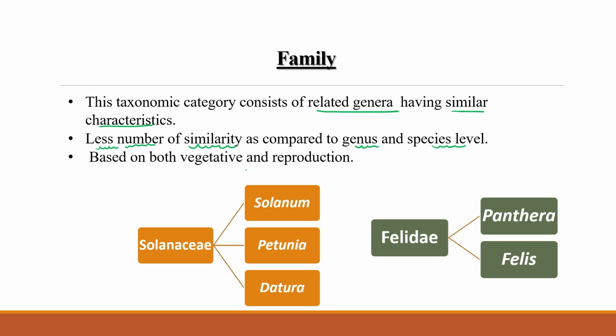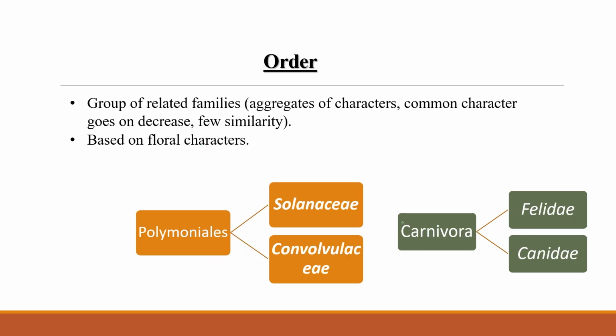We can put different organisms in one category on the basis of their vegetative and reproductive similarity. Like in Solanaceae, all three, Solanum genus, Petunia, and Datura, come under the Solanaceae family. Similarly, on the animal side, there is Felidae. In Felidae, Panthera means lion and tiger, and Felis means cat. Both come in this particular family. Clear?